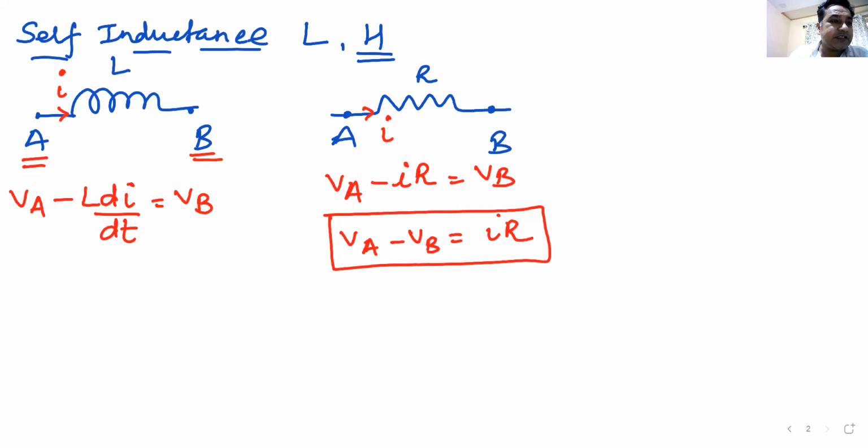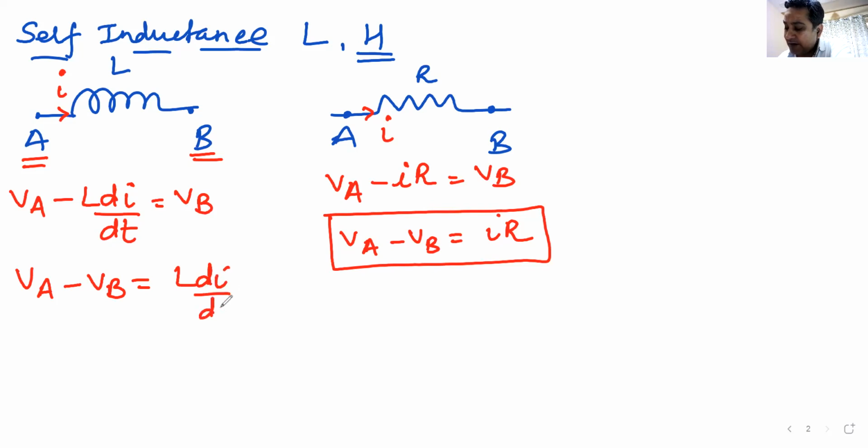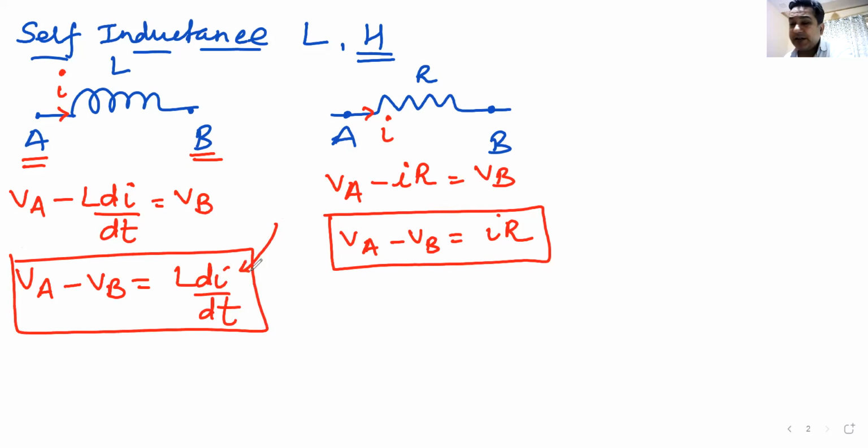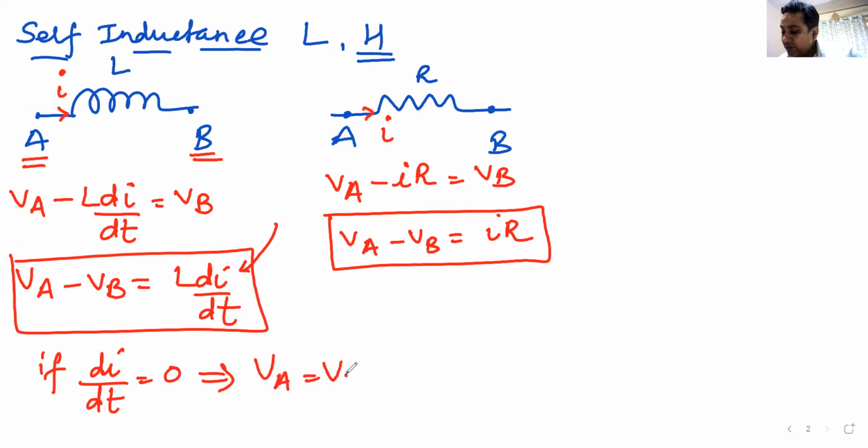Do we understand this? So I can write this as VA minus VB equal to L di by dt. Remember, here we have di by dt and not I. So if the current is not changing with time, if di by dt is 0, this will imply VA will be equal to VB.